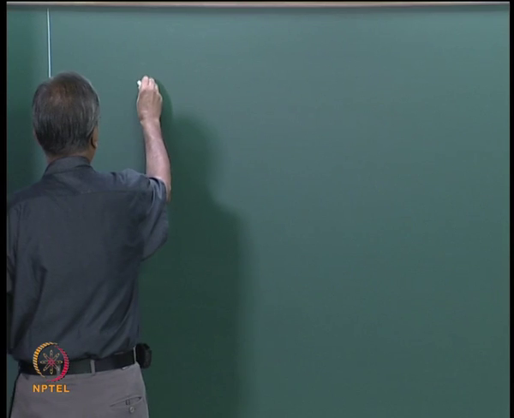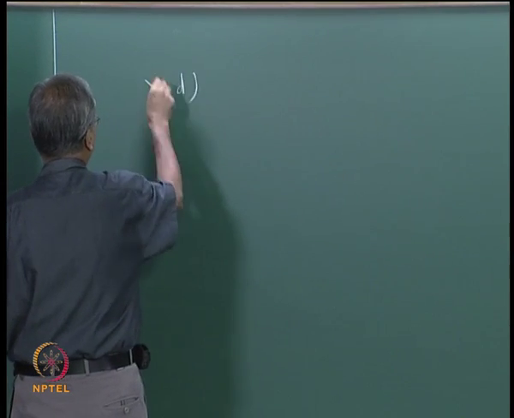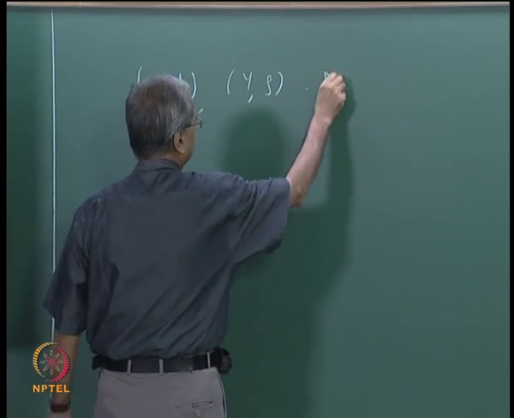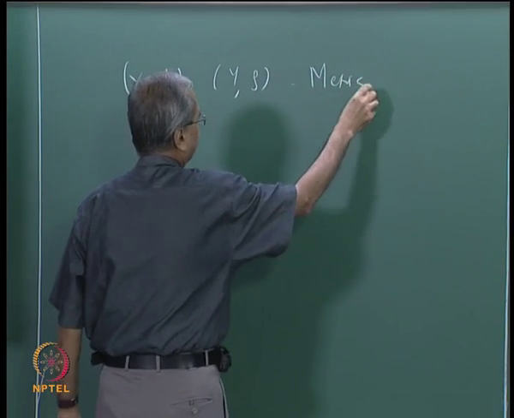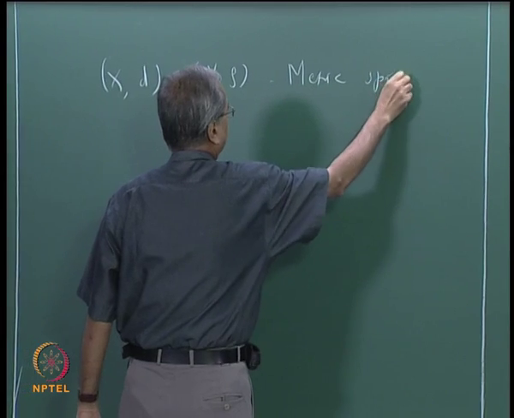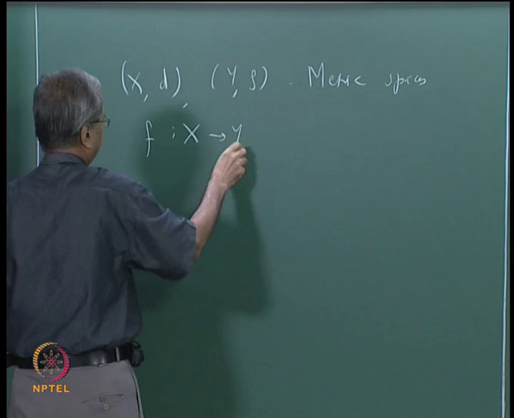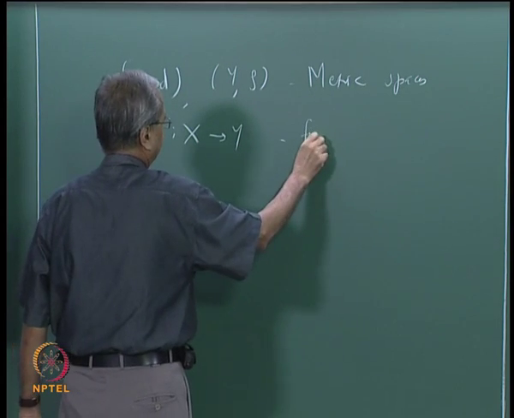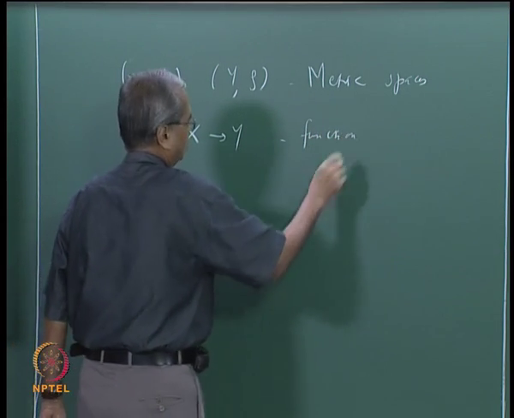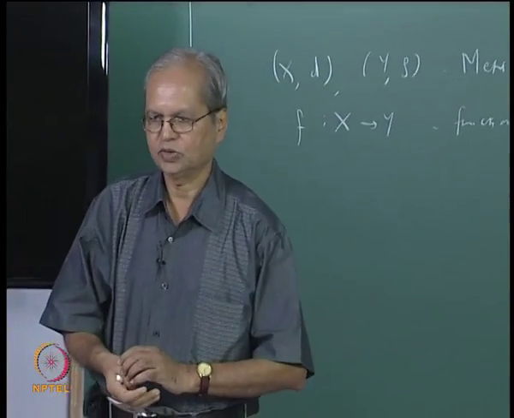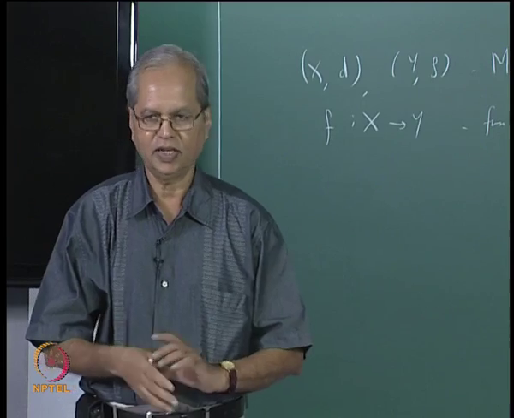Let us also recall the following thing. Suppose we have two metric spaces (X, d) and (Y, rho), and suppose f from X to Y is a function. We already know what is meant by a bounded set in any metric space. Let us again recall it. Bounded means its diameter is finite.